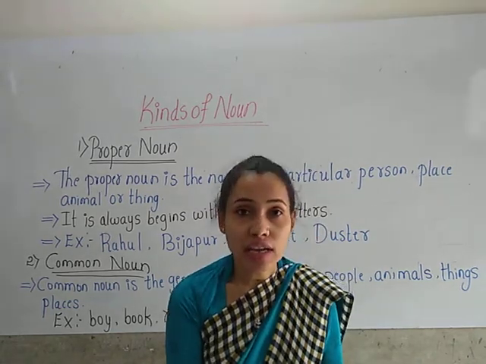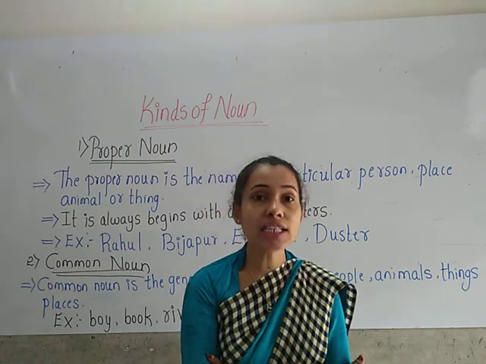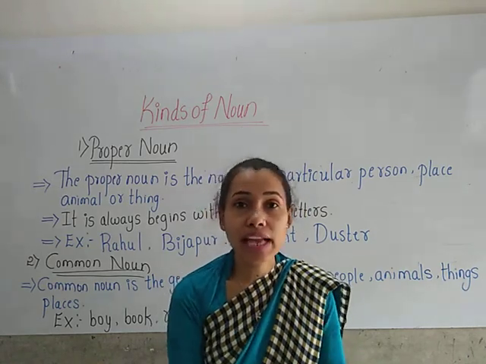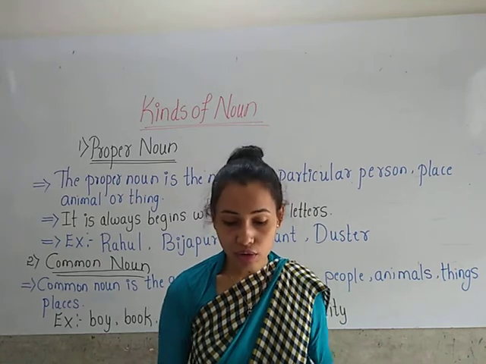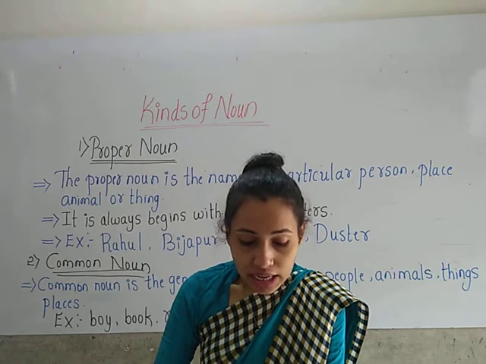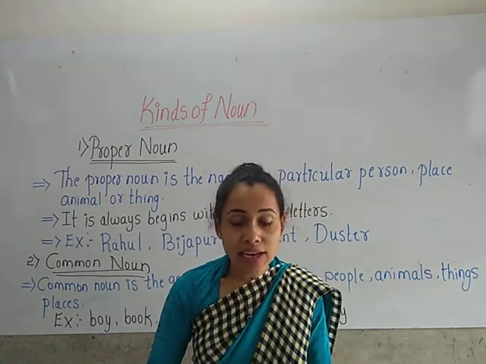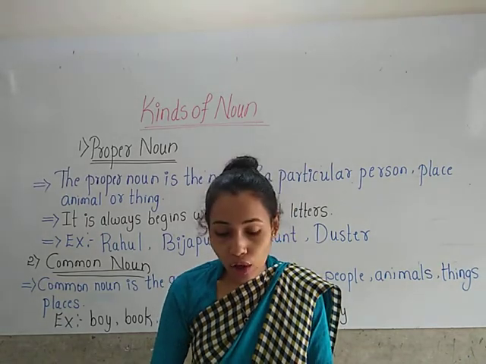Kinds of noun. In today's class we are going to start kinds of noun from the grammar part of your textbook. Look at the 2 pictures. In the first picture, Rahul is an intelligent boy.